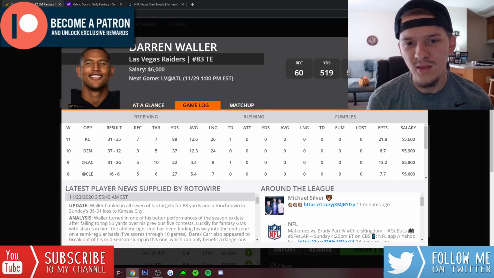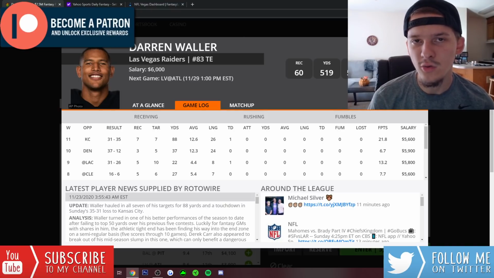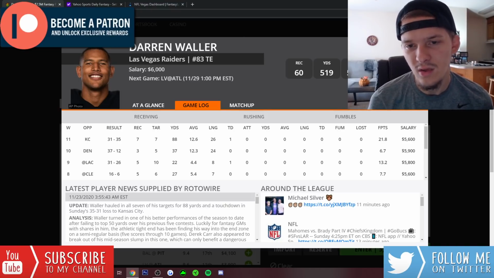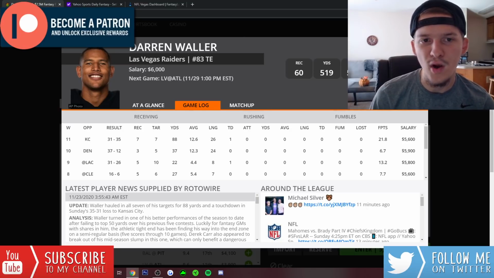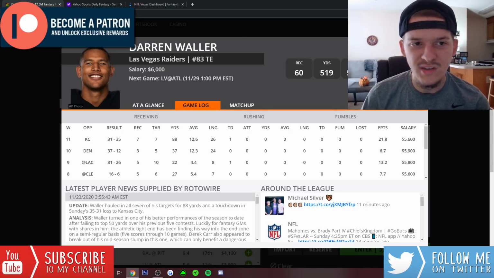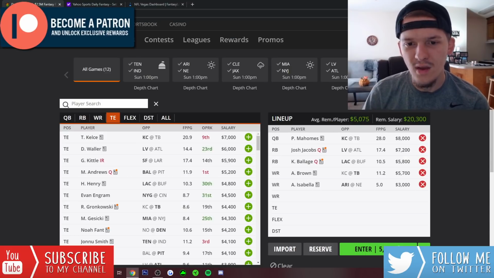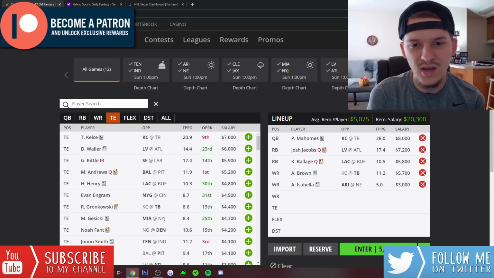We know the volume's going to be there. We know he's going to be one of Derek Carr's go-to guys. He's going to probably lead the team in targets. This is one of those games where we could definitely catch a ceiling game from Waller. He could go for over 100 yards with a touchdown and put up 25, 30 DK points. I do like him a lot. I think if you want to stack him up with Derek Carr, that makes plenty of sense. Definitely one of my favorite pay-up options at tight end this week.